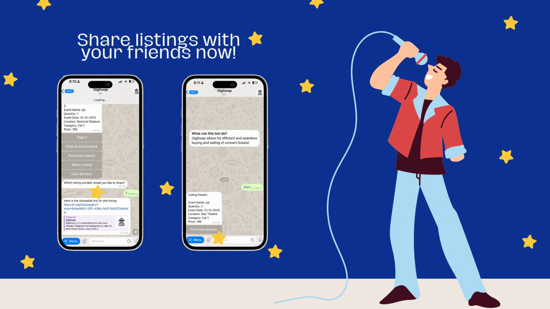And now we move on to our last feature, which is social sharing. How this happens is that if a buyer would like to share a particular listing that they are interested in, GigSwap will be able to generate a unique URL that buyers are then able to send to others. When this URL is clicked, it will bring the user automatically to GigSwap, and by pressing the Start button or using the /start command, GigSwap would then showcase the listing that the buyer had sent to others.